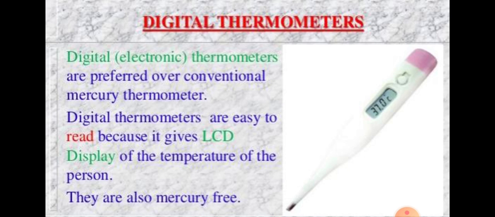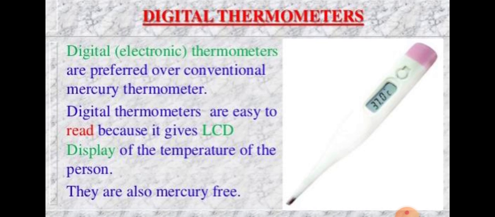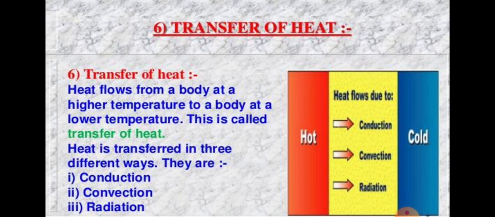The maximum and minimum temperatures of the previous day reported in weather reports on TV and in newspapers are measured by the maximum and minimum thermometer. Understood? These are about thermometers.